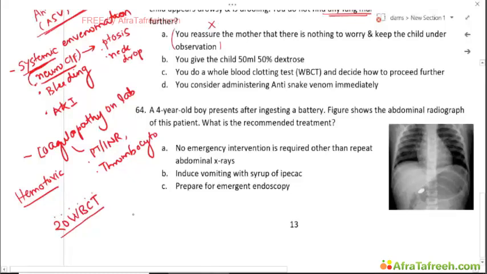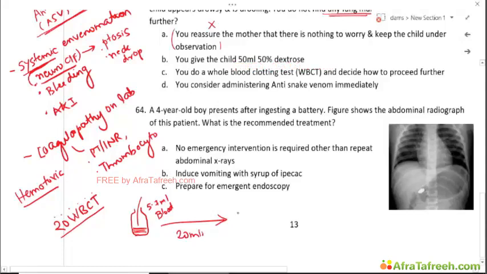What we do is take a clean glass vial or bottle, take 5 to 7 ml of blood, and keep it still for 20 minutes.